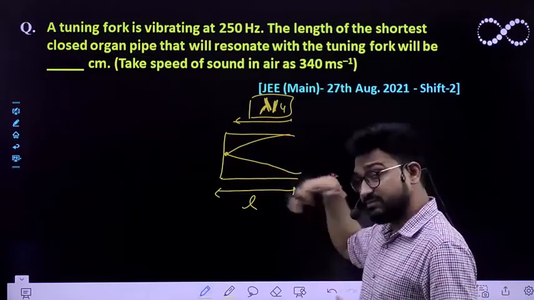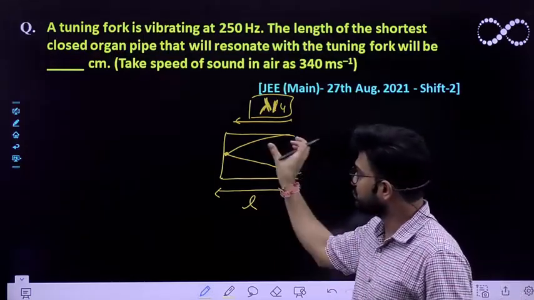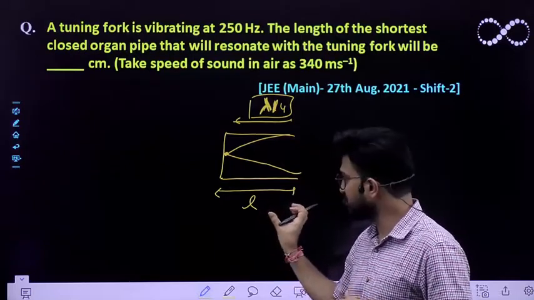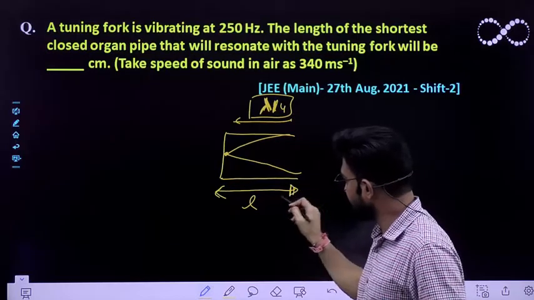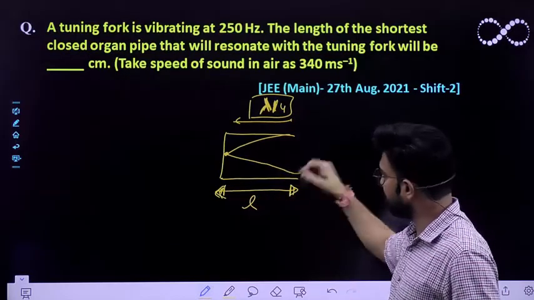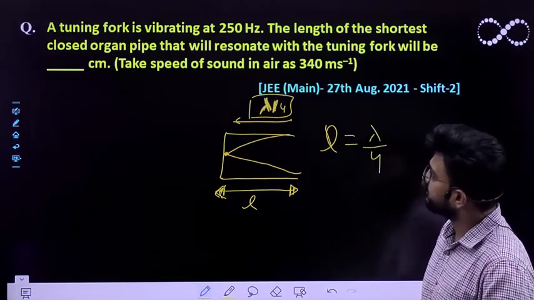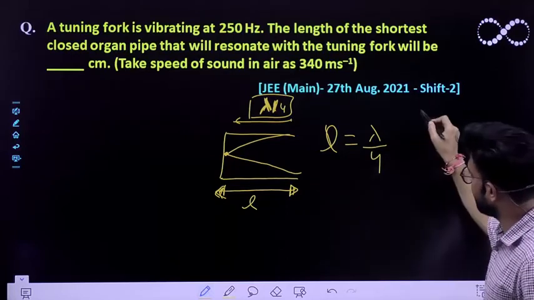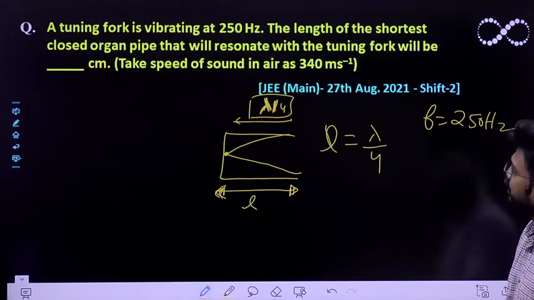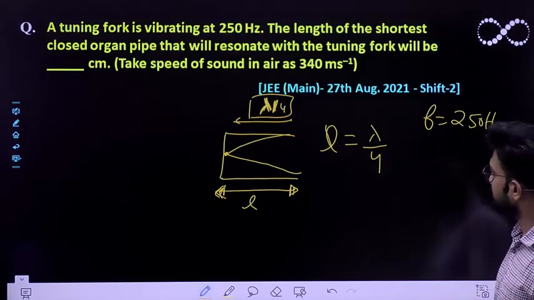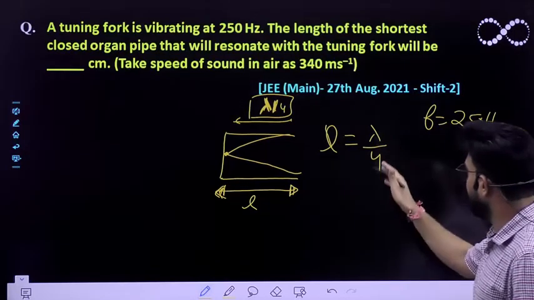So if lambda is the wavelength of the oscillating wave that is being produced, then for the shortest length, this length L must be equal to lambda by 4. Now the tuning fork will vibrate, and the tuning fork has a frequency of 250 Hz, which has already been given to you. So what would be its length? So this length comes out to be lambda by 4.